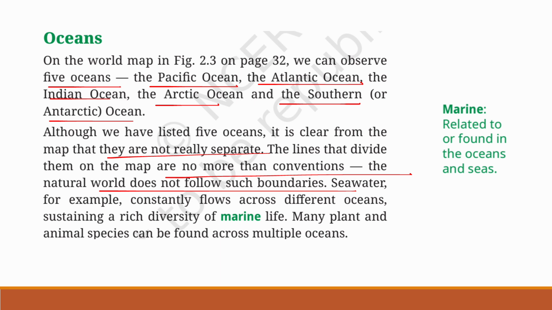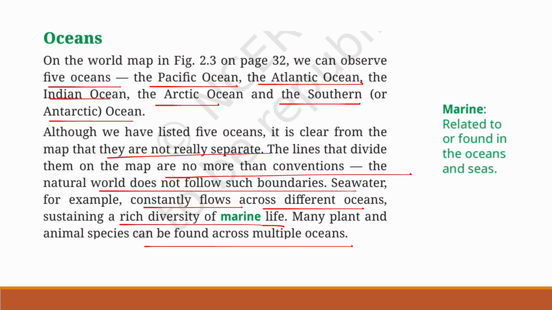Seawater, for example, constantly flows across different oceans, sustaining a rich diversity of marine life. Many plant and animal species can be found across multiple oceans.